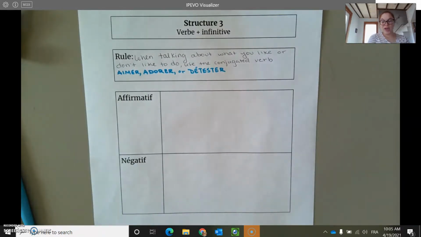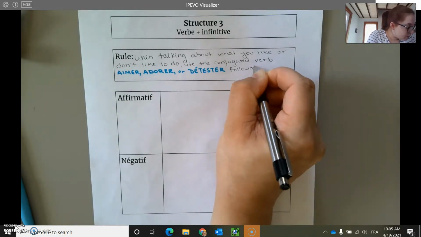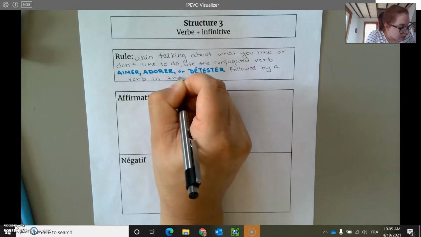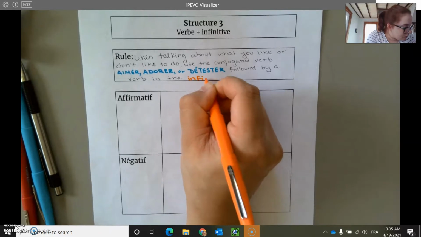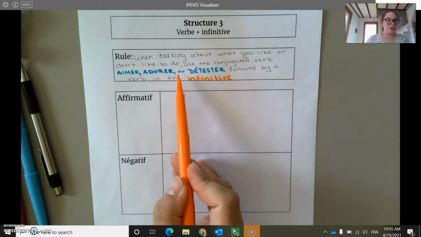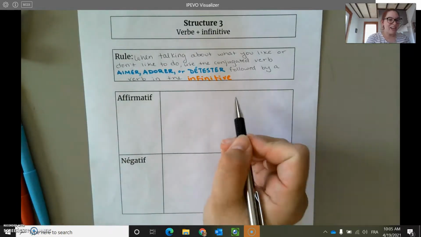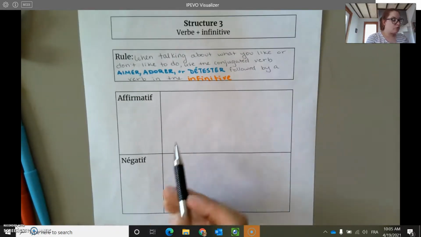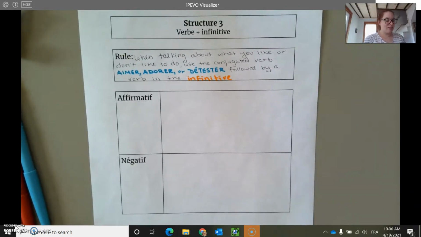And you're going to follow that with a verb in the infinitive, and I'm going to put this in another color, infinitive. And the reason I'm doing this is going to help us track what part of the sentence I'm using. We also need to remember that in negative sentences, the ne and pas, or the n apostrophe and pas, are going to surround that conjugated verb. And we're going to demonstrate that in this negative scenario.